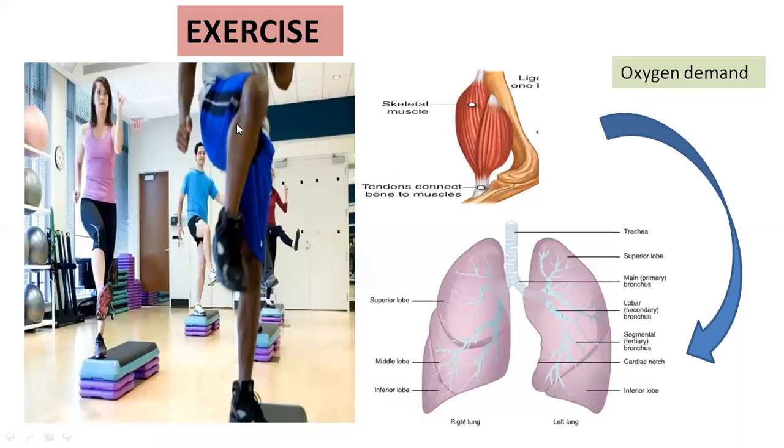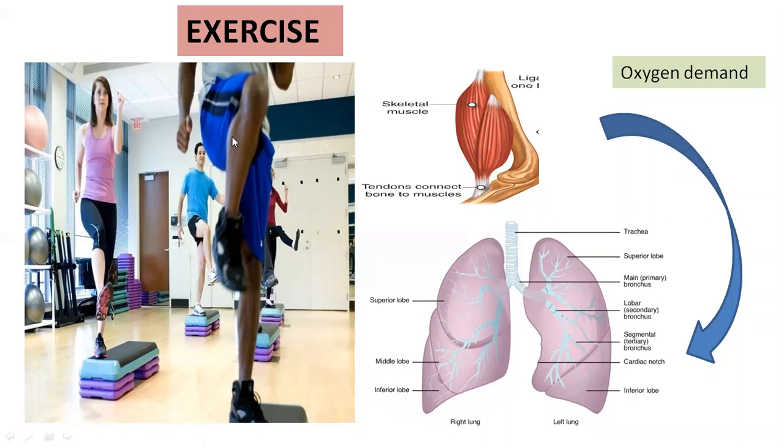When oxygen is supplied properly to the muscles, then only is ATP, or energy, supplied properly to the muscles. But here, as the muscles are undergoing continuous contractions and relaxations vigorously, the respiratory system is not able to supply as much oxygen as the muscles need. Getting my point? This finally results in tiredness of the muscle, called muscle fatigue.